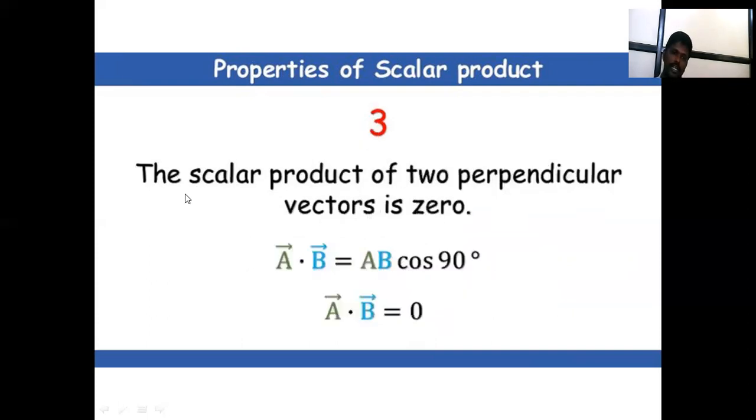The second one: the scalar product of two perpendicular vectors is 0. That is, a bar dot b bar is equal to ab cos theta, and cos 90 is 0. Here a dot b means scalar product, so the dot product is also 0.